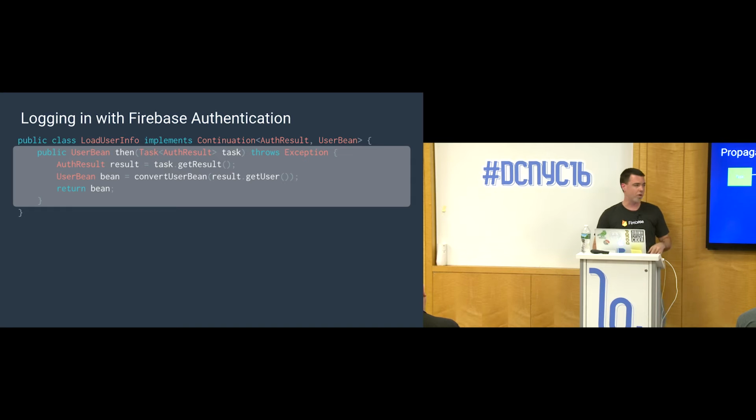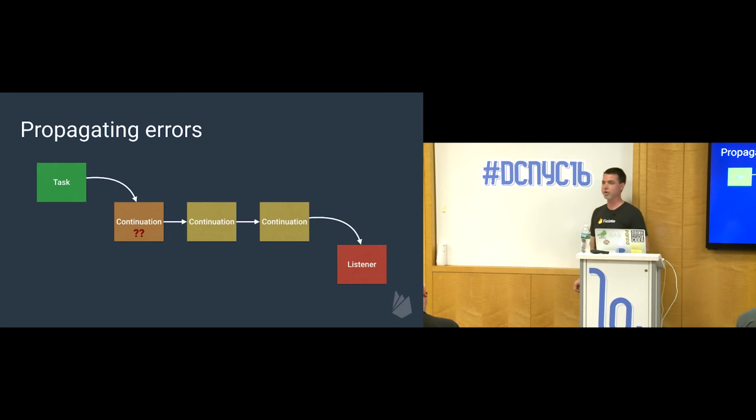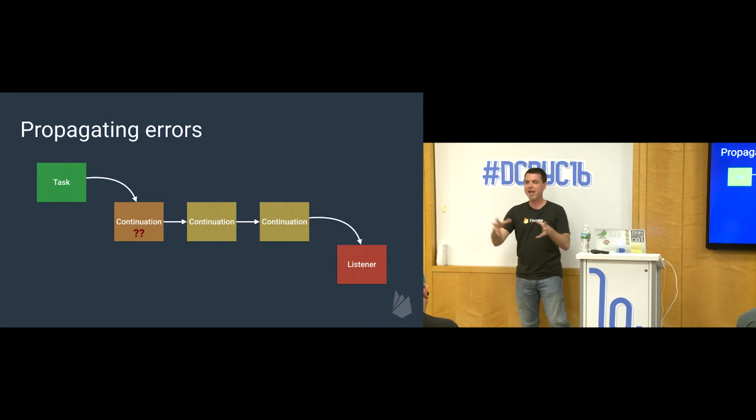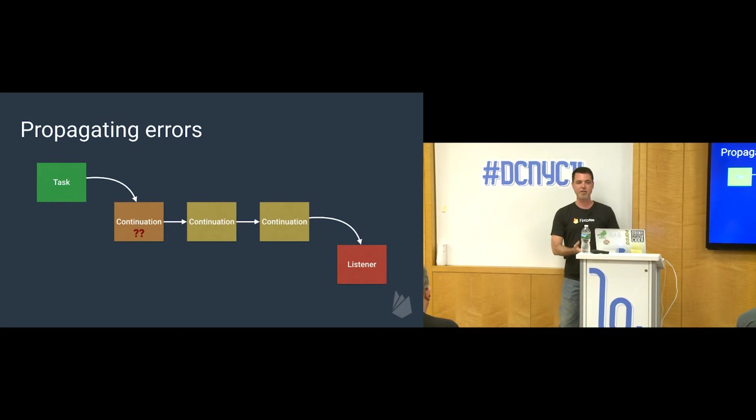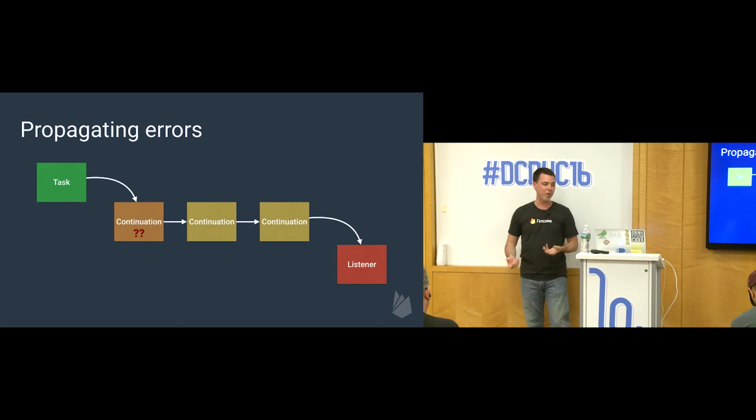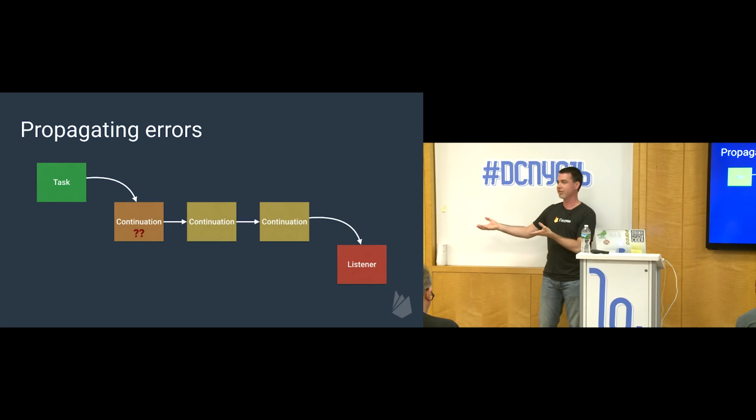Okay. So what happens if there's an error in a continuation? Like, how does that happen? If you have a chain of things that you want to happen and one of them fails, which is undoubtedly going to happen at some point, how does that work? How do you notify the listener at the other end?